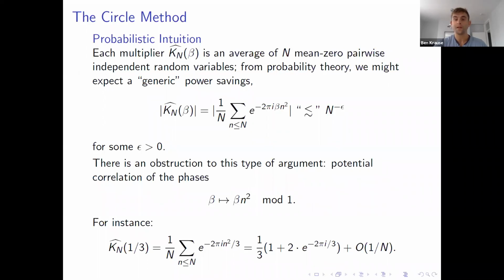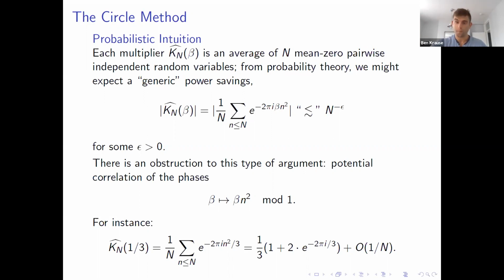So the best example of this is just seen by evaluating Kn hat at the point 1 over 3. So if we do this, when n equals 1, we get e to the 2 pi I 1 squared over 3, which is e to the negative 2 pi I over 3. When n equals 2, we get e to the negative 2 pi I 4 over 3, which is the same as e to the negative 2 pi I over 3. When n equals 3, we get e to the 2 pi I 9 over 3, which is 1.